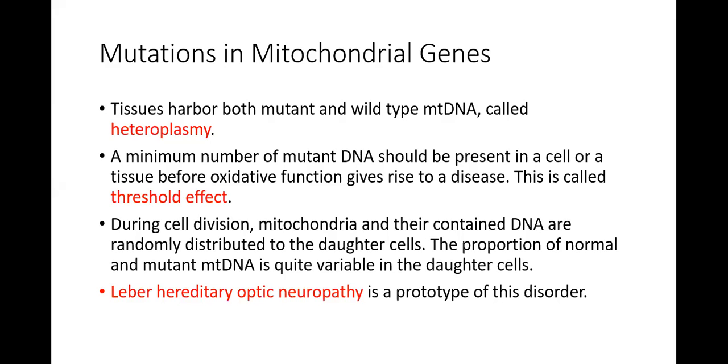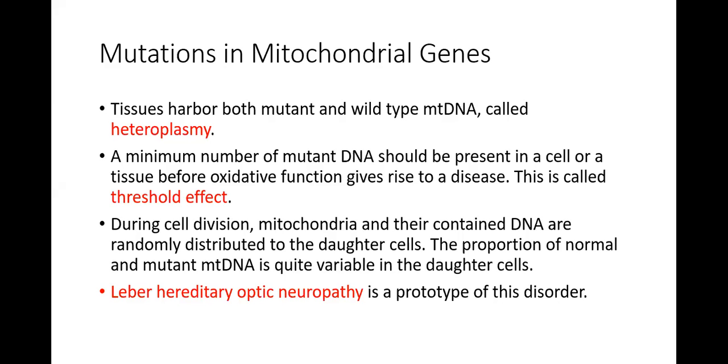During cell division, mitochondria and their contained DNA are randomly distributed to the daughter cells. The proportion of normal and mutant maternal DNA is quite variable in the daughter cells.